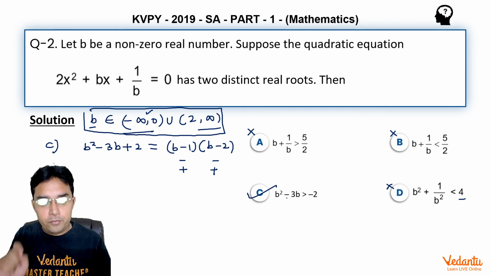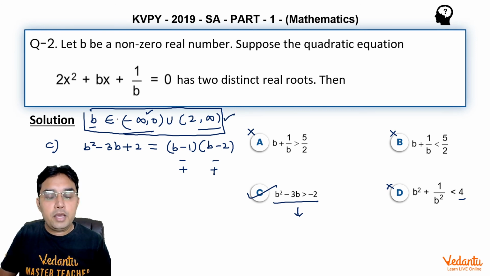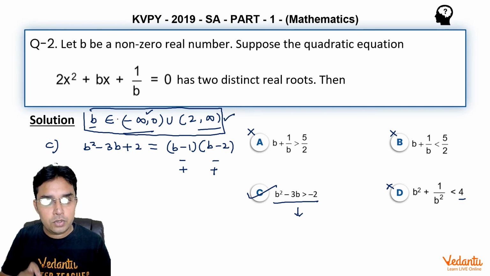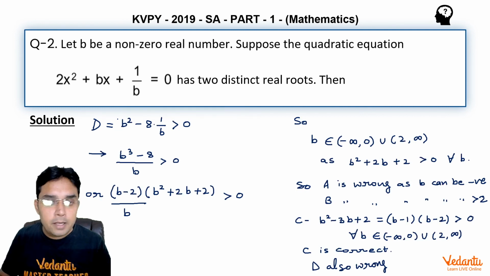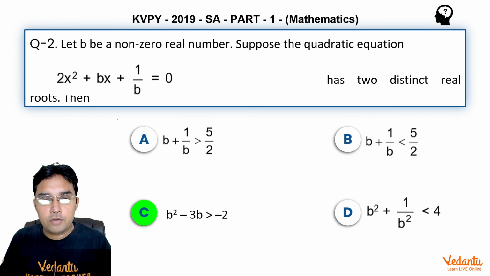In fact, we can solve C also by wavy curve method, and we can see the solution of this will be a subset of the solution we have obtained for the condition of D greater than 0. So answer for this is C. And yeah, so this completes the solution of this question.